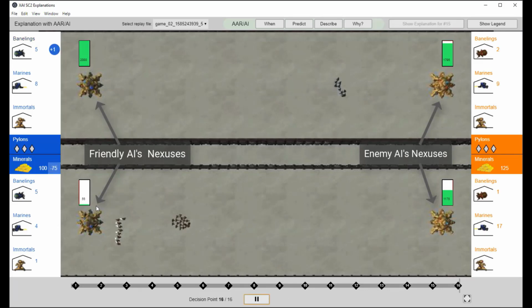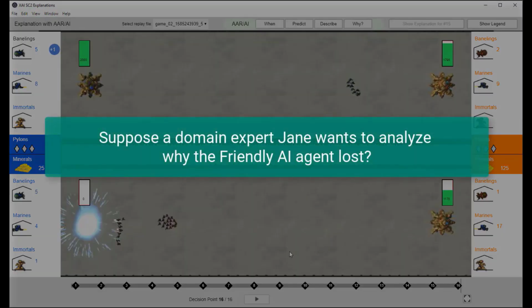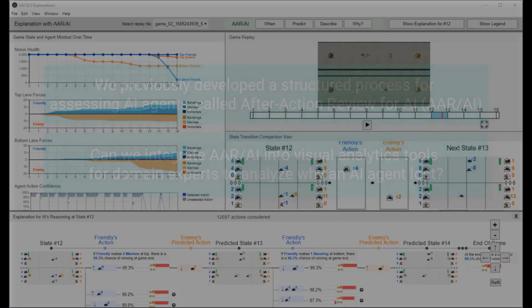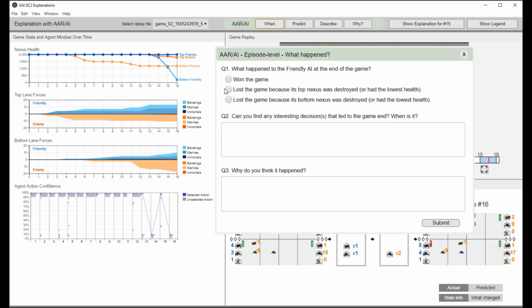In this particular game episode, as you see, the friendly AI lost because its bottom nexus has been destroyed. So suppose a domain knowledgeable user, Jane, wants to analyze why the friendly AI agent lost in this game. First, Jane was guided to perform episode-level analysis by answering three questions listed on the first R5 form, which works